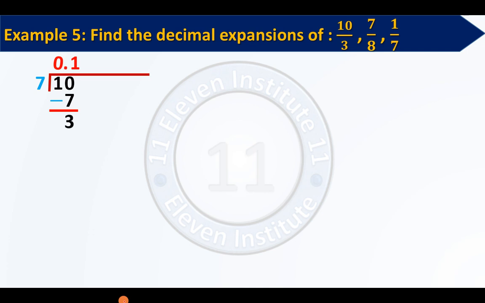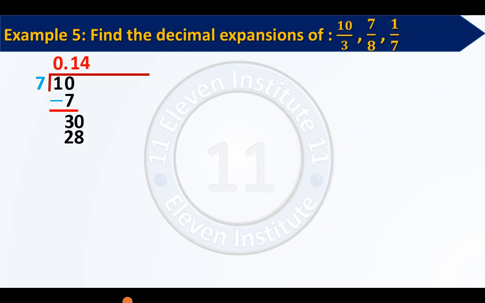Now you can see the remainder is not 0, so I can continue the division further. But 3 is less than 7. So again, my unlimited recharge will remind me that I can write a 0 beside the 3. Now 30 is larger than 7, so I will write 7 4s are 28.